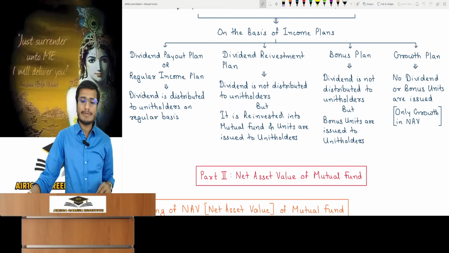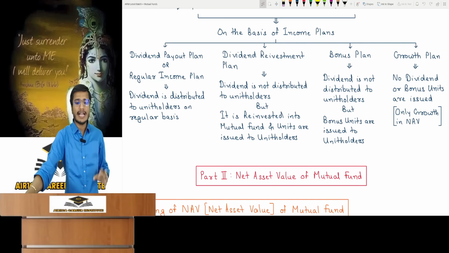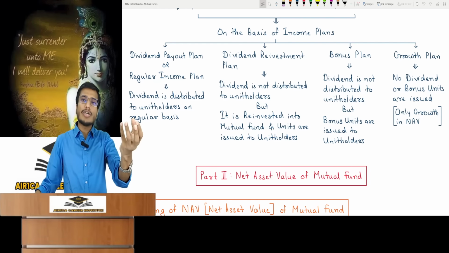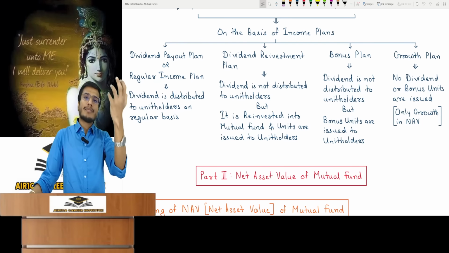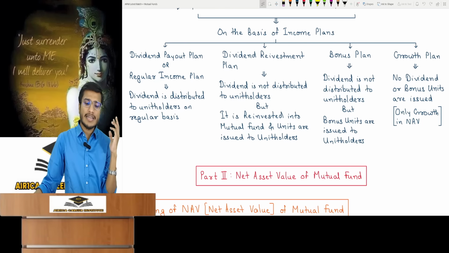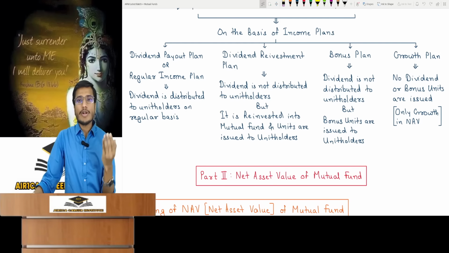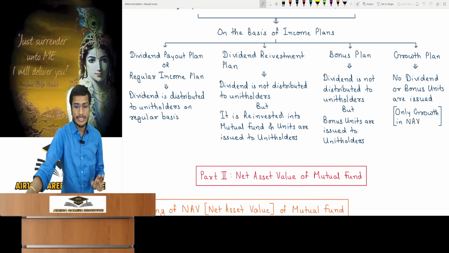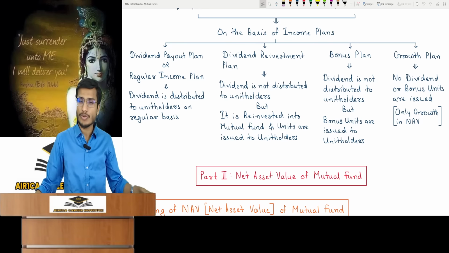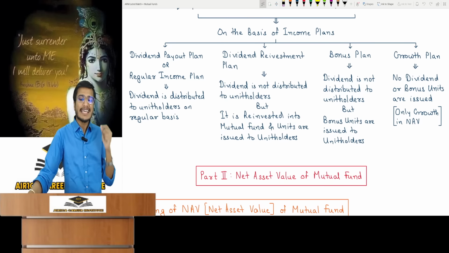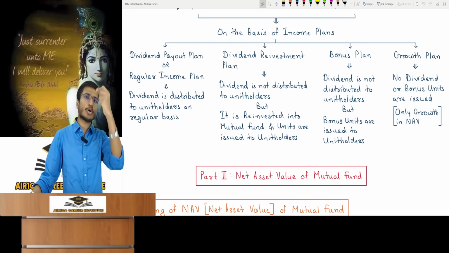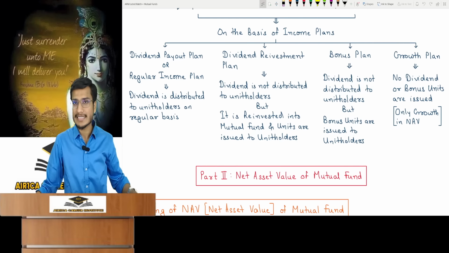In the dividend reinvestment plan, we don't deposit the dividend in their bank account, but we assume that the dividend amount due to the unit holder has been reinvested. From the unit holder, we have reinvested it within the fund itself at today's price. In a bonus plan, we give no dividend or income. Instead, we periodically issue free bonus units. In a growth plan, neither dividends nor bonus units are given. In this, the NAV itself keeps growing. NAV means the price of the unit.